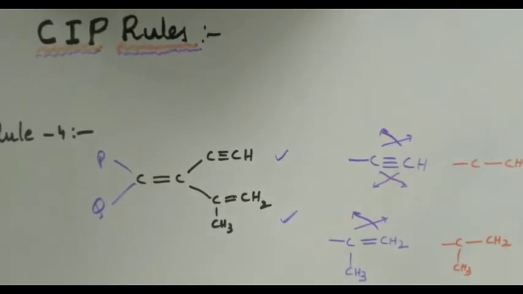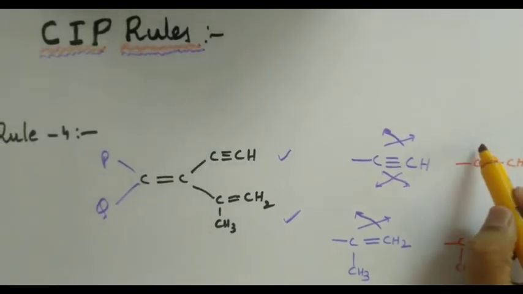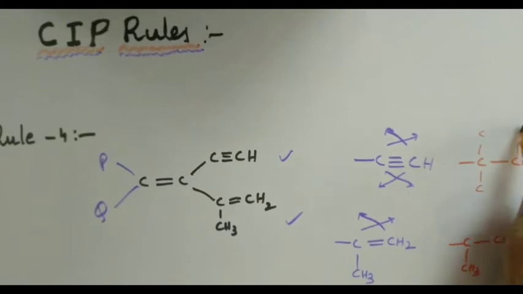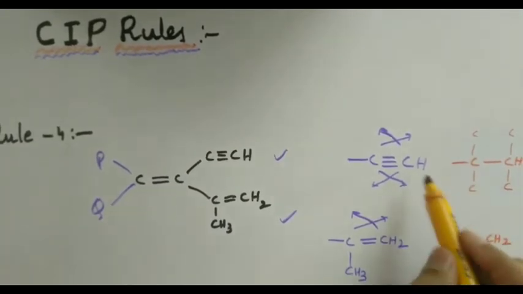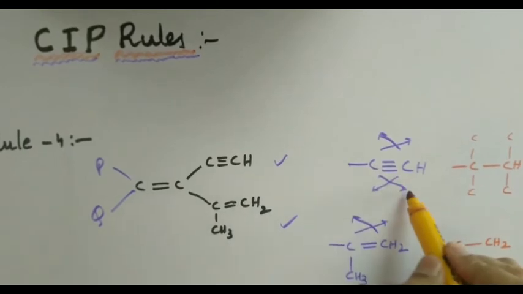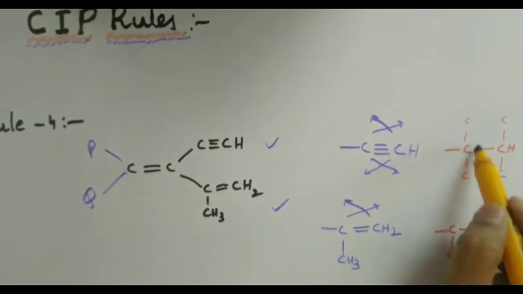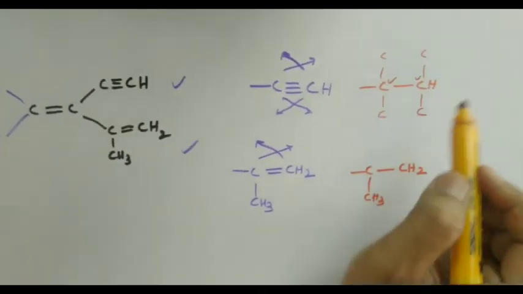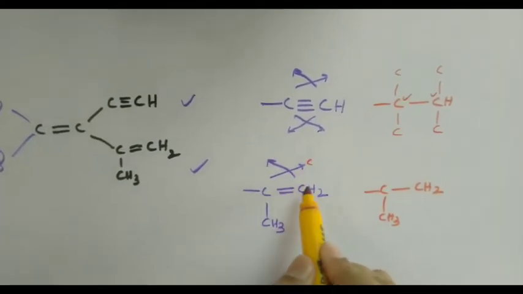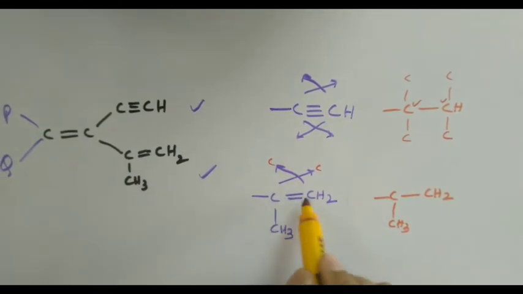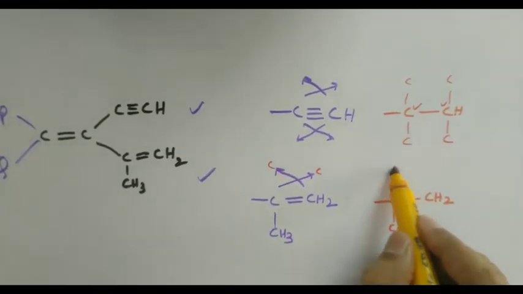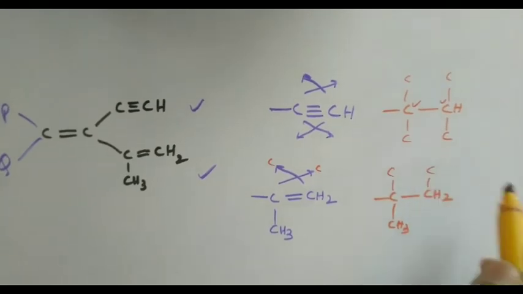So as a result, what I am going to get is 2 carbons to this and 2 carbons to this. Because when I am writing this carbon here and this carbon here, I am getting 2 carbons attached to these 2 carbons. Here also I am crisscrossing. That means I am writing this carbon here, I am writing this carbon here. Because there is a double bond, I am doing crisscrossing only once. So connect them with carbons like this.